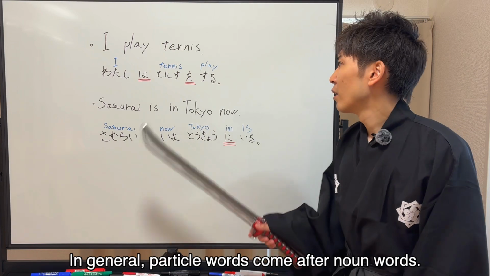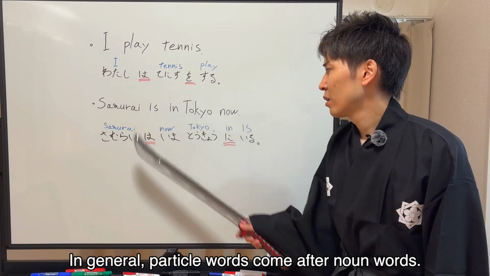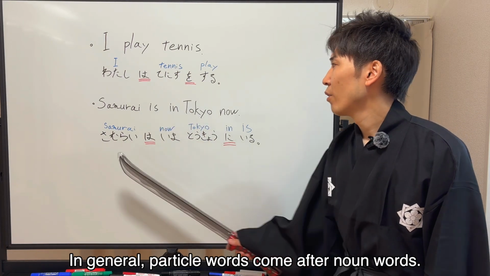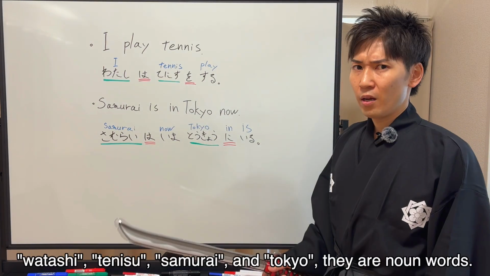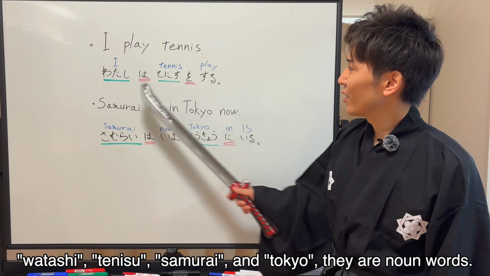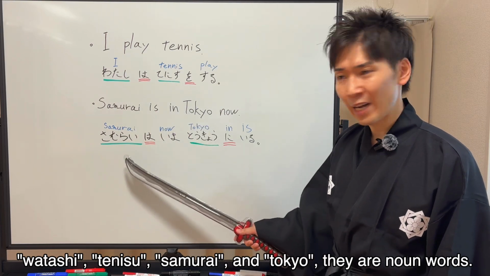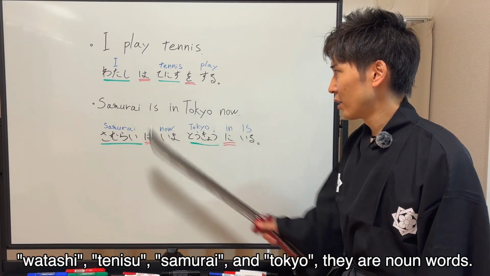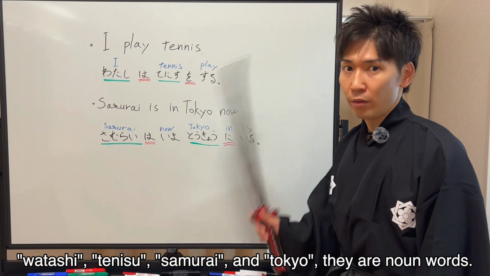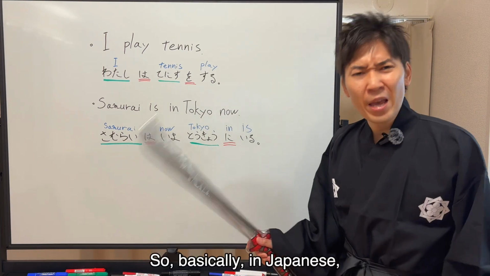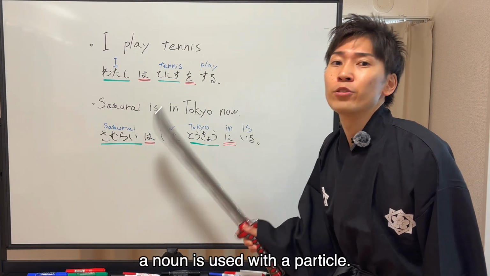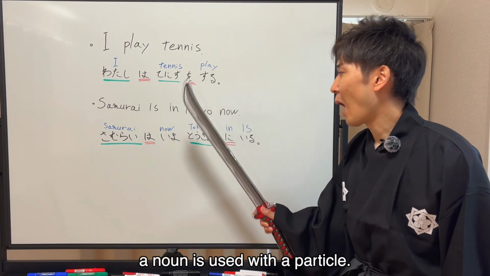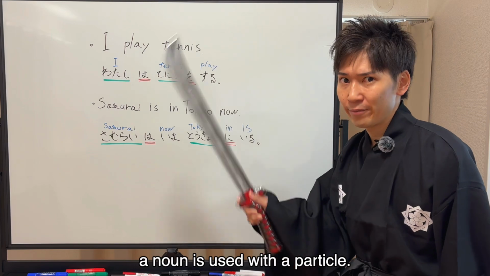In general, particle words come after noun words. And 私, テニス, samurai, and Tokyo, they are noun words. So basically, in Japanese, a noun is used with a particle, right?